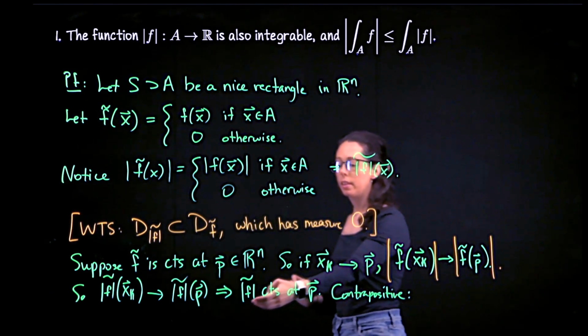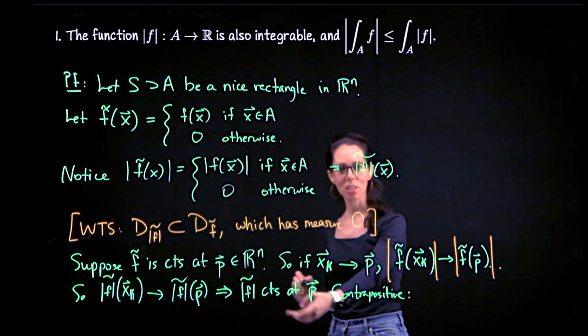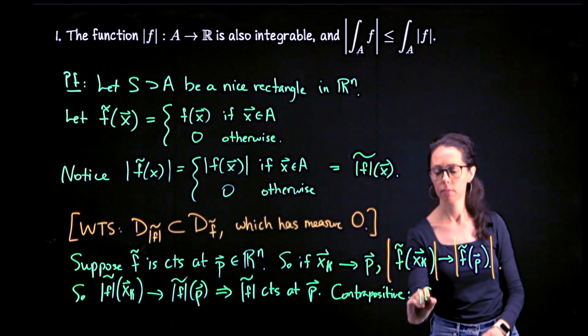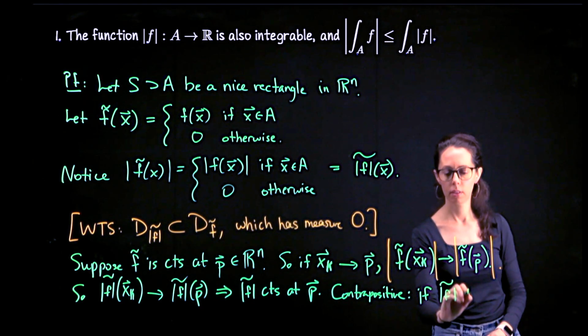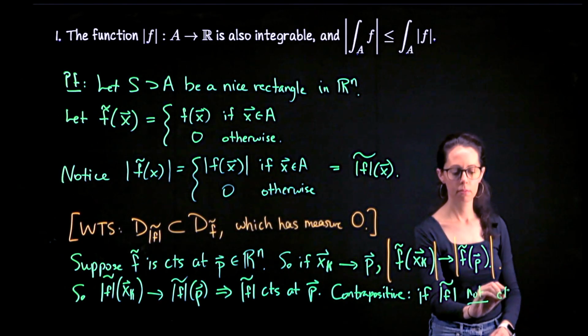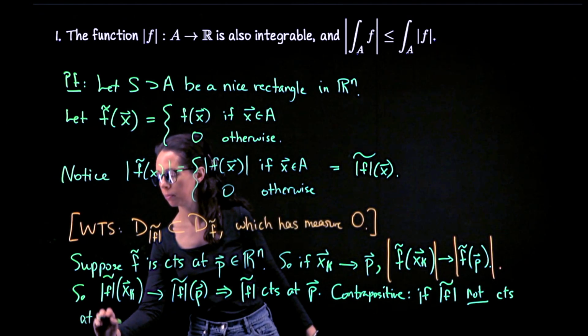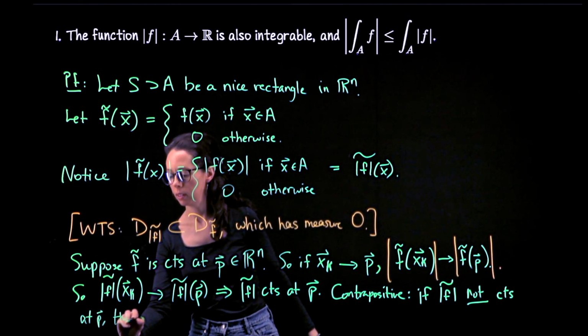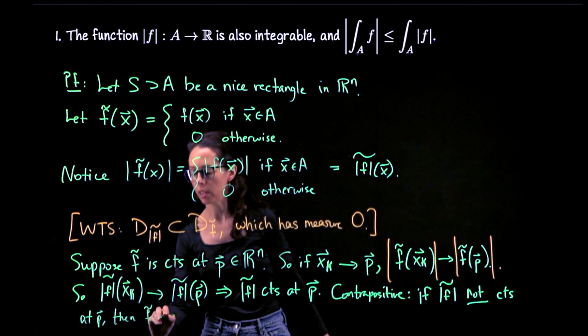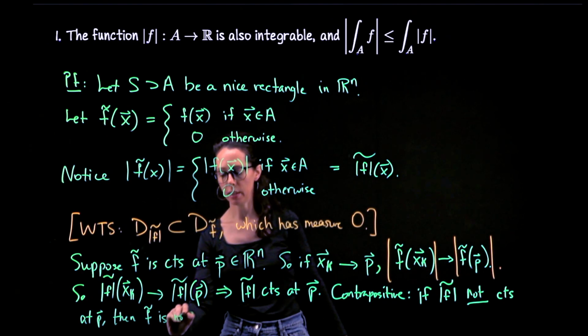If the extension of the absolute value of f is not continuous at P, the original extension is not continuous at P either.